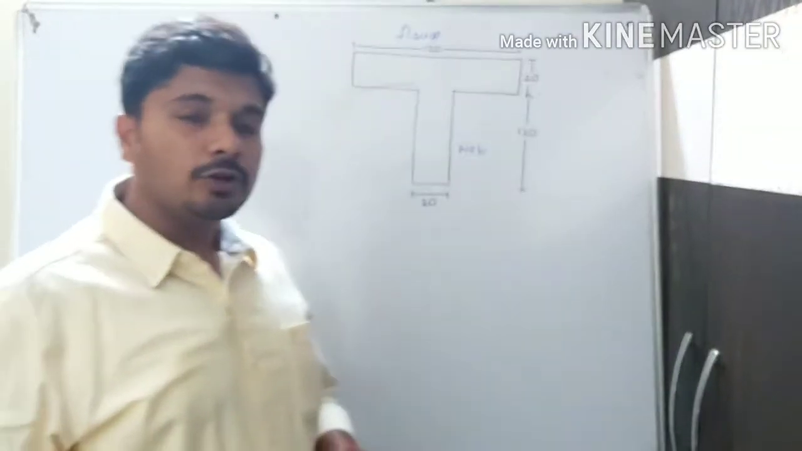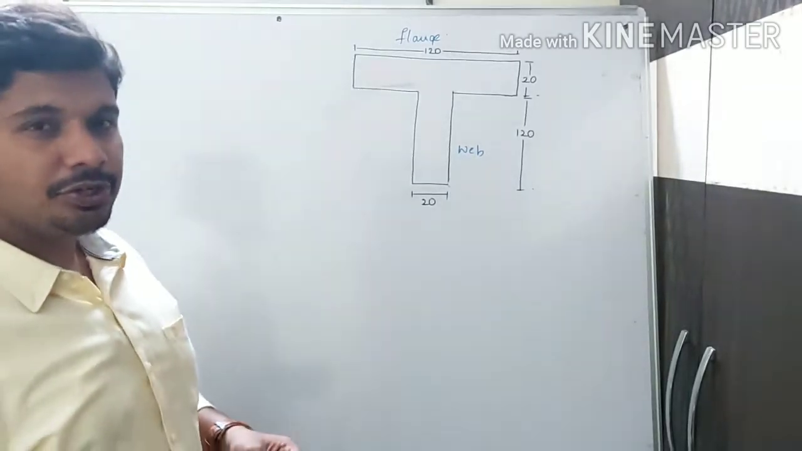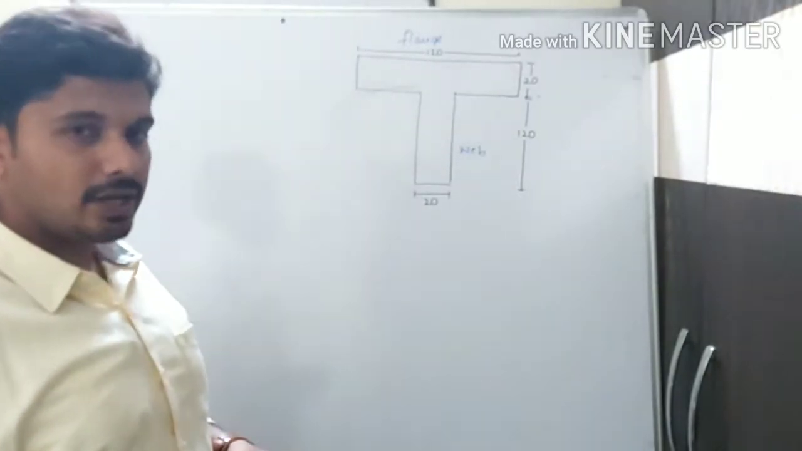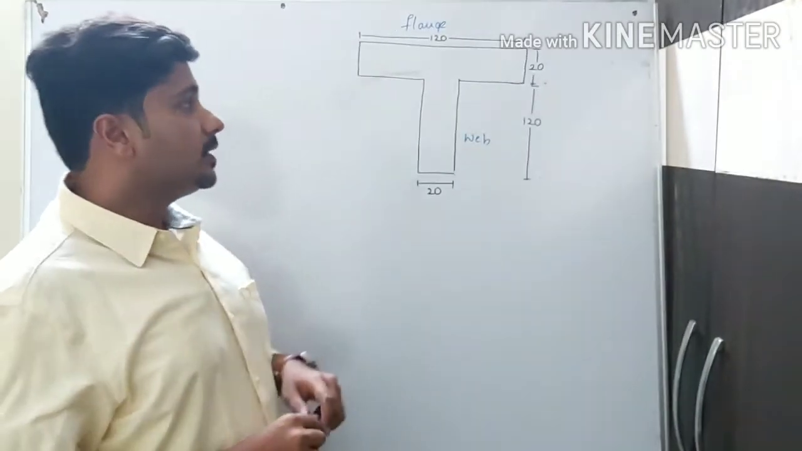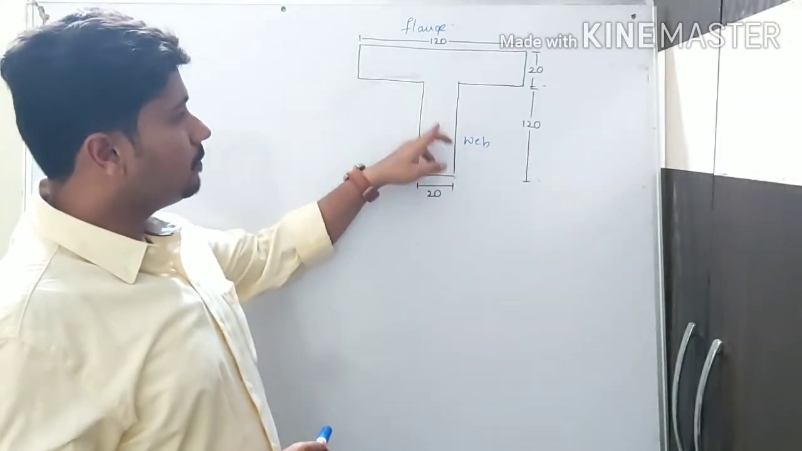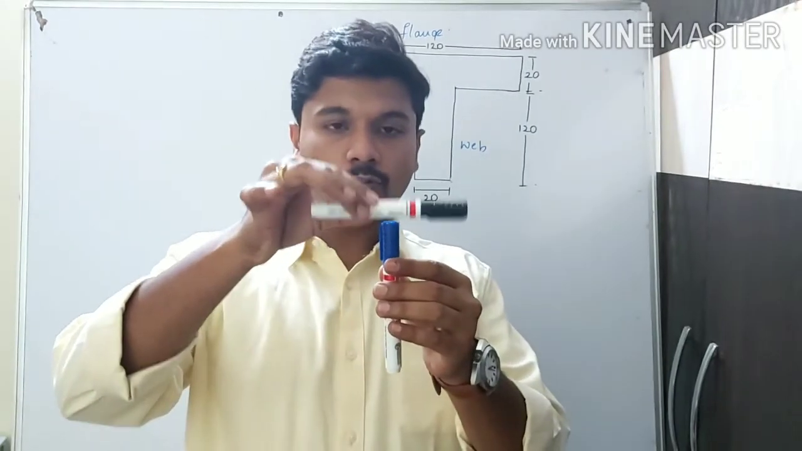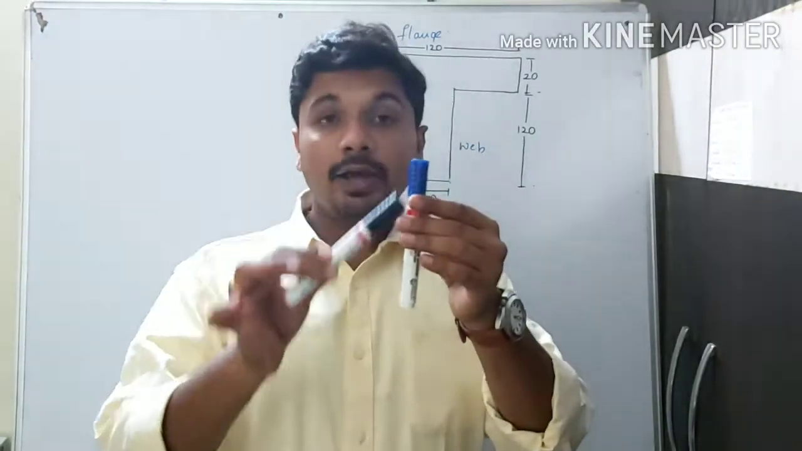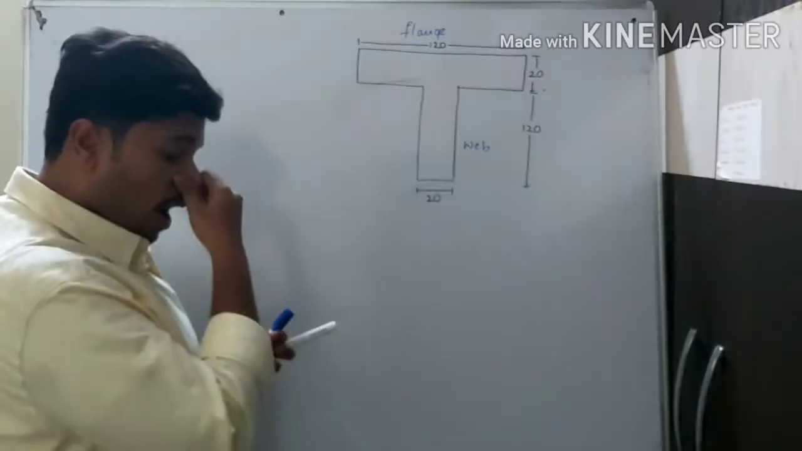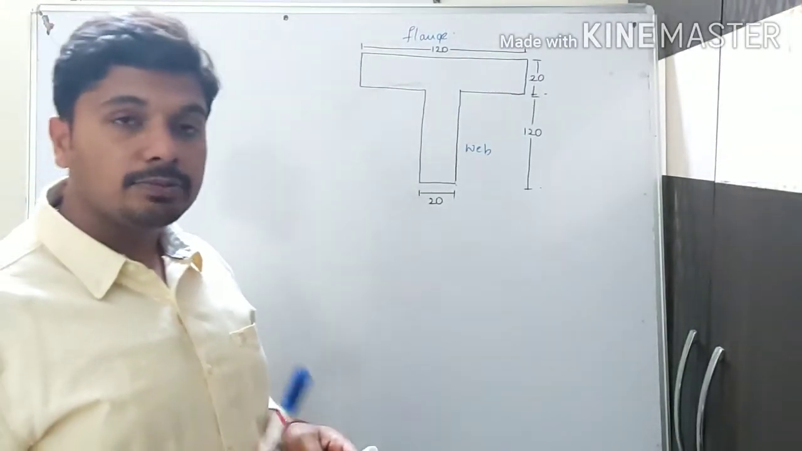This is one of the common types of problem that will probably be asked in your exam. A simple problem. Here, two types of structure are combined: one is the flange and one more is the web. Now, how do we find this x bar and y bar?